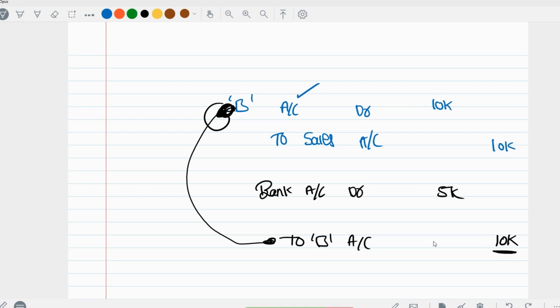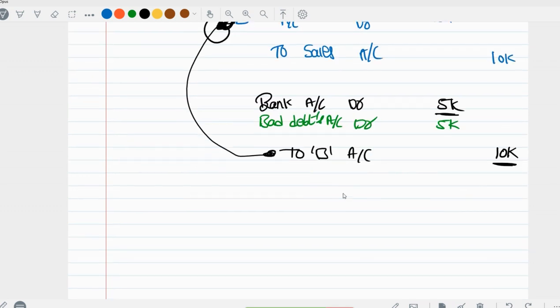Here you have credited 10,000, here you have debited 10,000. Now we need to make it tally, so you write bad debt. The remaining 5,000 we will write off, we will cancel. We didn't receive any money, we are just writing off for the account's sake, to make it equal. This is called writing off. Bad debt account debit 5,000 rupees to B account. This is in the books of the drawer.